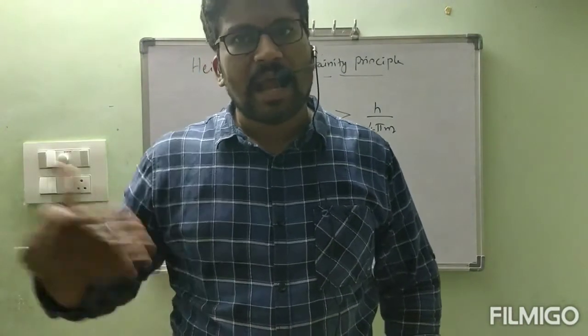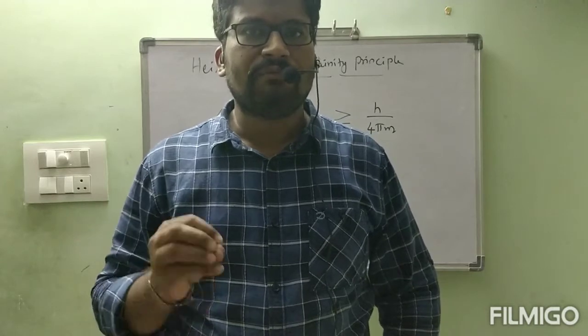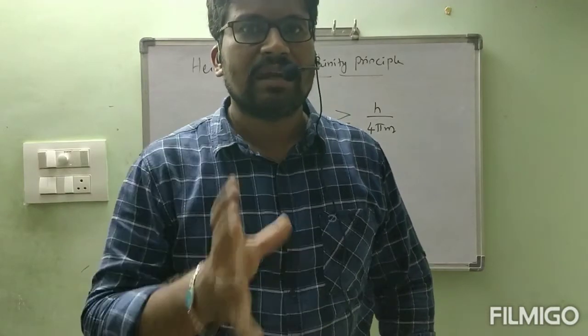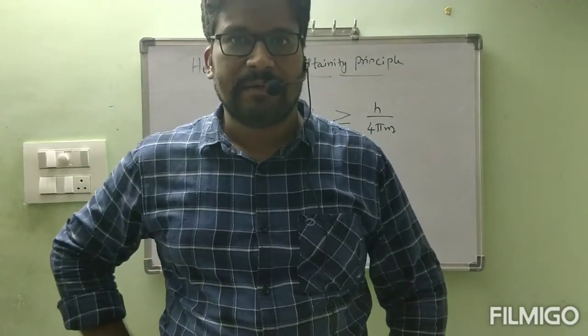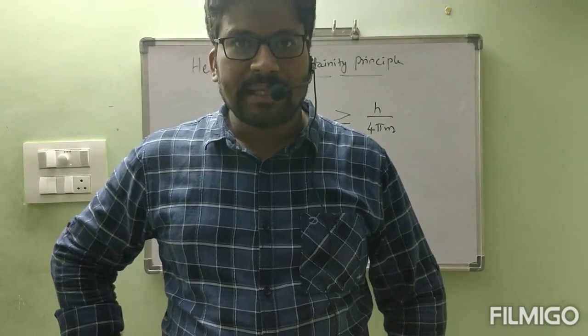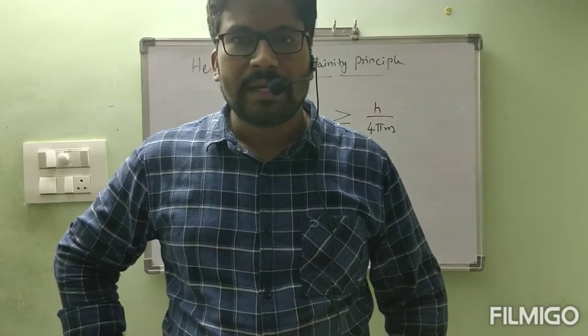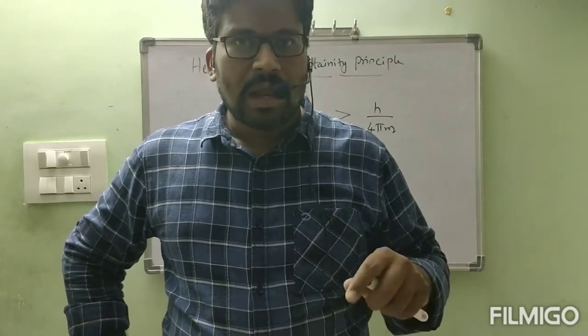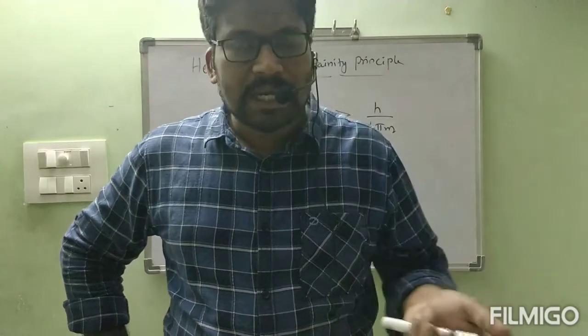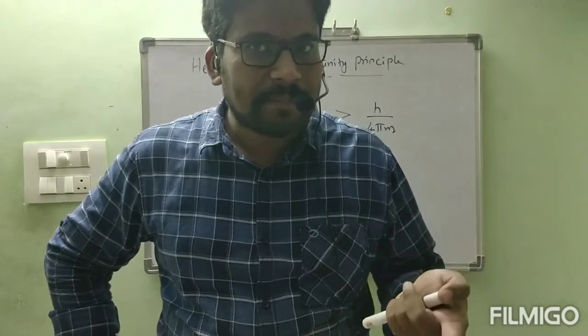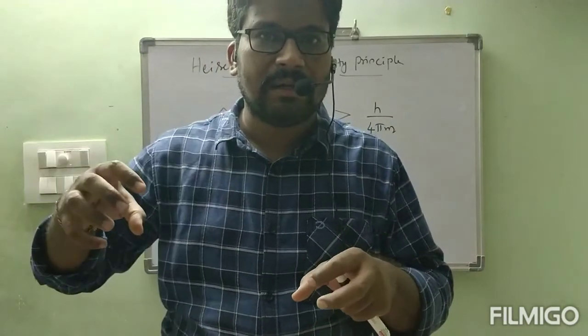Okay, keep that aside. Another one. We are going to find the velocity of the electron accurately. At that time, if you want to find the position also, we need light.